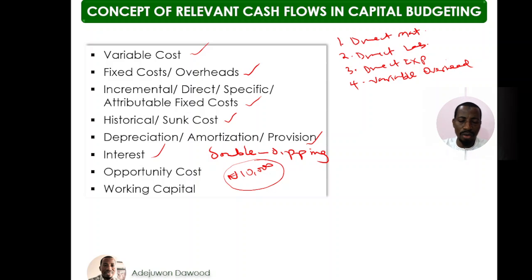Then the next item will be the opportunity cost. Opportunity cost is a benefit forgone as a result of undertaking a project. Opportunity cost is a relevant cash flow and should be considered. What do you understand by opportunity cost?